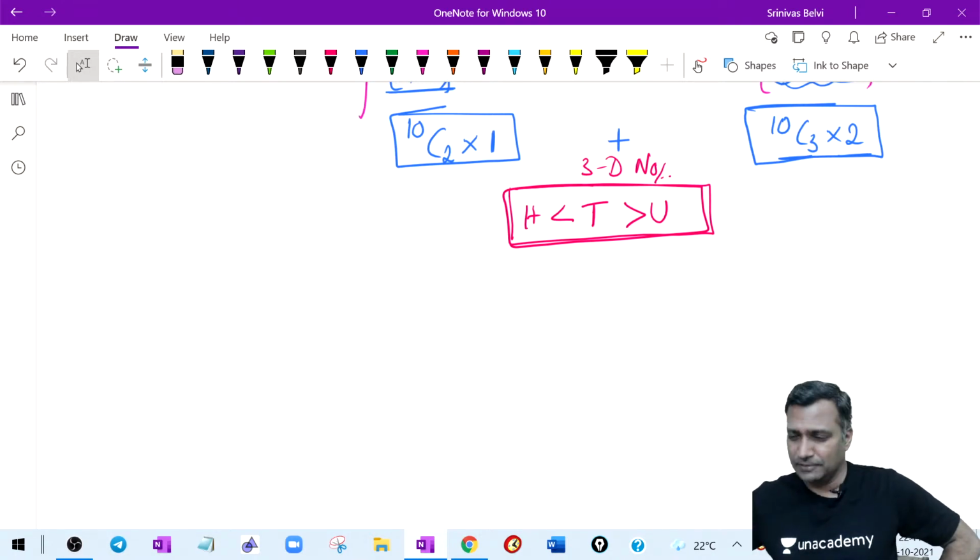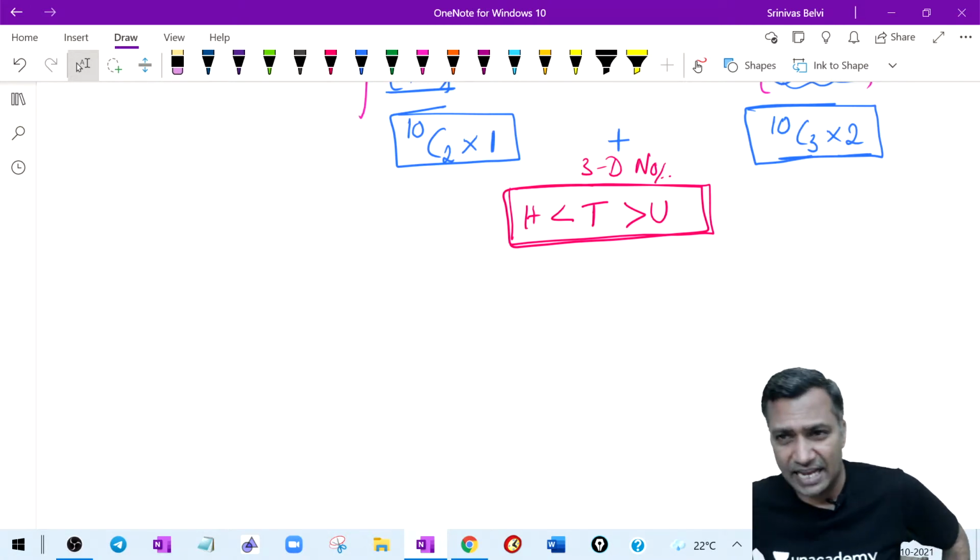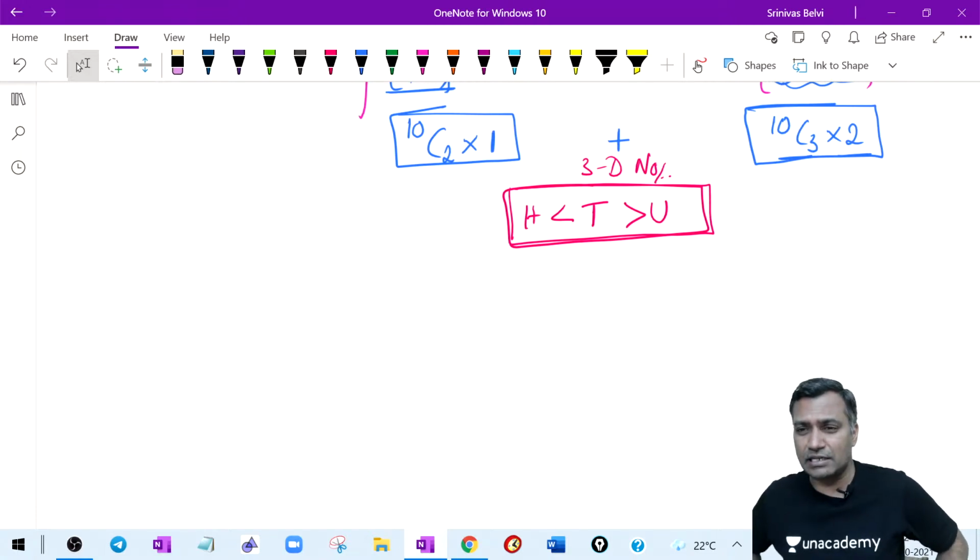In Bangalore, the weather has been like this since morning. Not only since morning, it's been raining for 1 week, and the weather is very, very dull. And I had a very hectic day as well. I was feeling a little tired. So if some of you feel tired like me, drink some coffee or tea, some hot water, and then sit. Otherwise, you will make these kinds of mistakes.